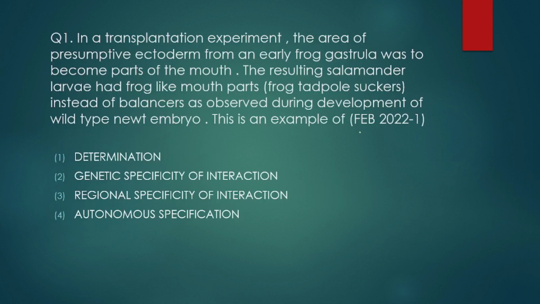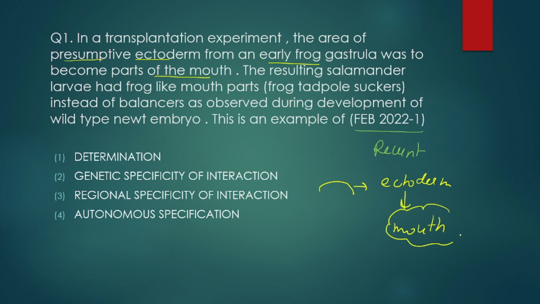Now this question was asked in February 2022, so this is the most recent question. In a transplantation experiment, the area of presumptive ectoderm from an early frog gastrula was to become parts of the mouth. So the ectoderm was to become the area of the mouth part.